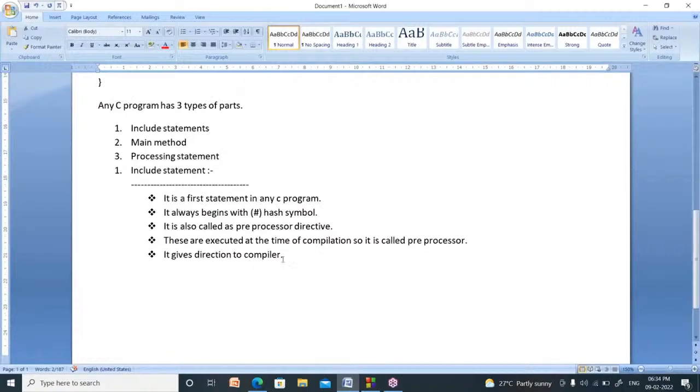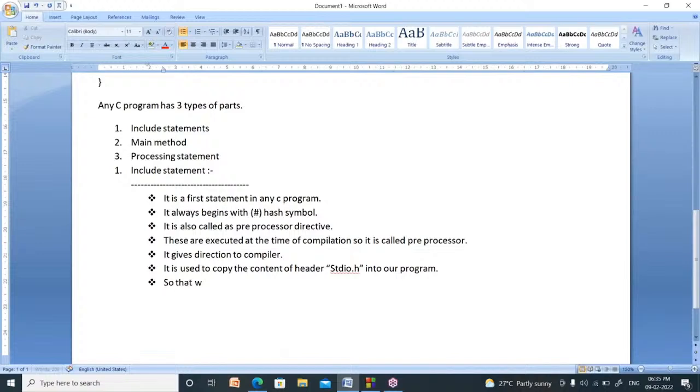Now, what is the use of this statement? It is used to copy the content of the stdio.h header file into our program. Whenever you copy the stdio.h header file, you can use the tools of stdio.h.